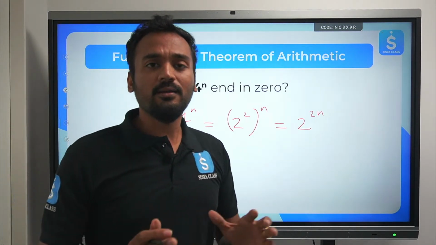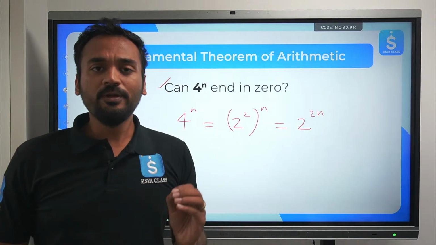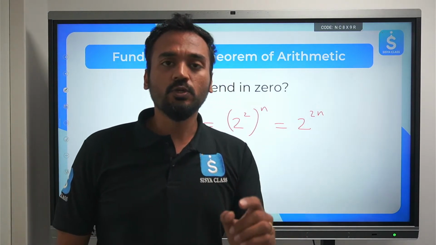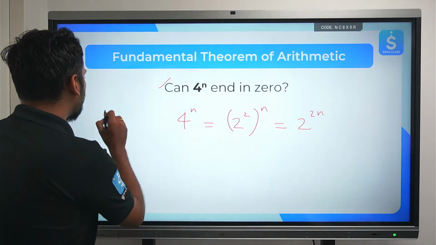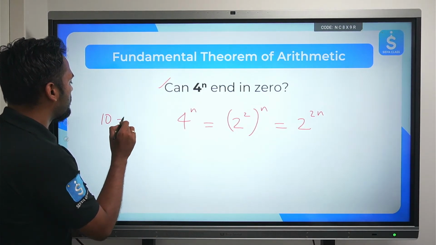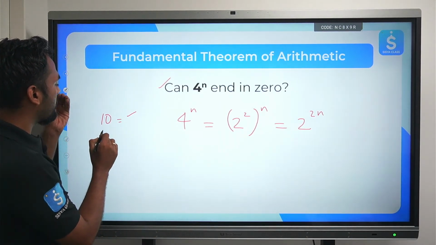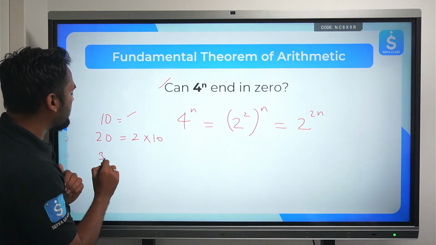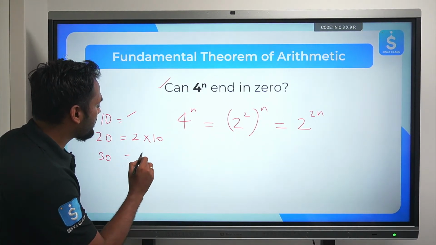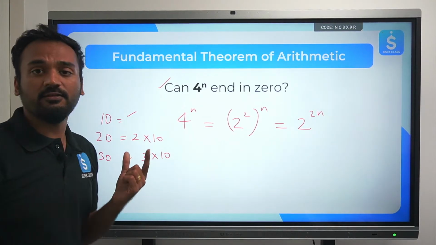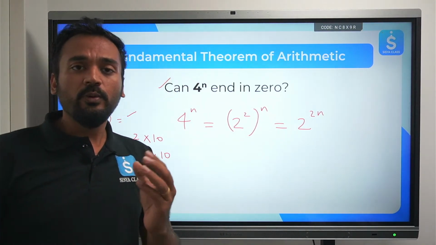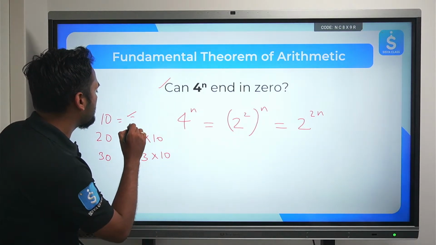For this you need to understand one concept. Any number which ends in 0 will always have one of its factors to be 10. You agree with me? For example, if I have 10, it always has 10, or let's say 20, it will always have 2 into 10. If it is 30, it's ending in 0, it will always have 10 as one of its factors. And what is 10 made up of? 10 is made up of 1 2 and 1 5. 10 is written as 2 into 5.